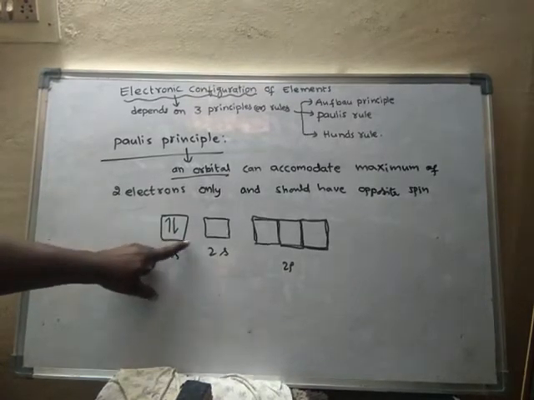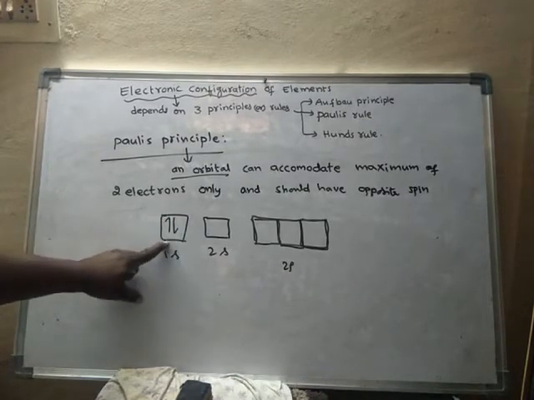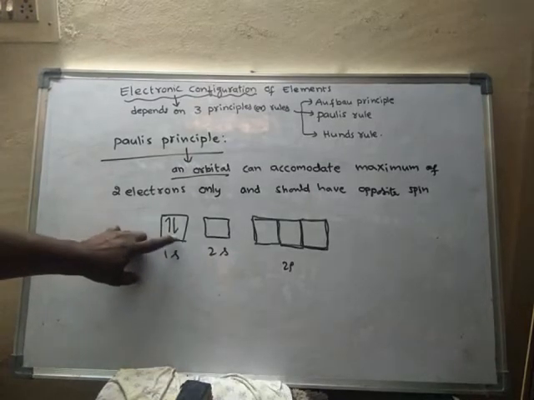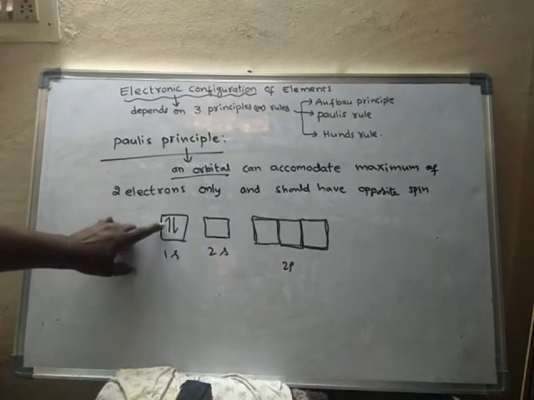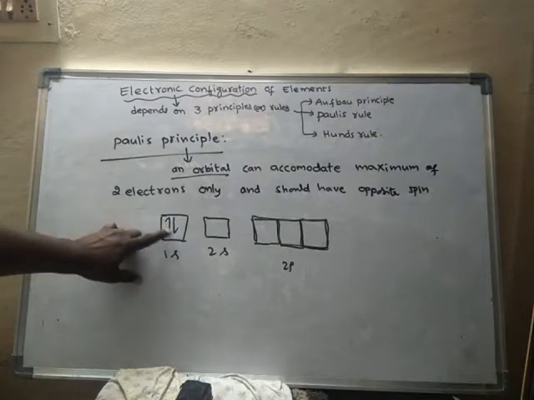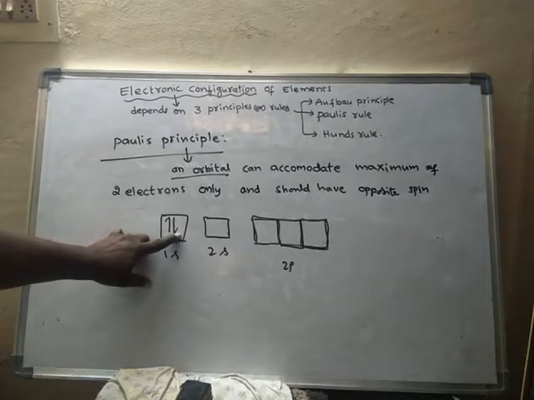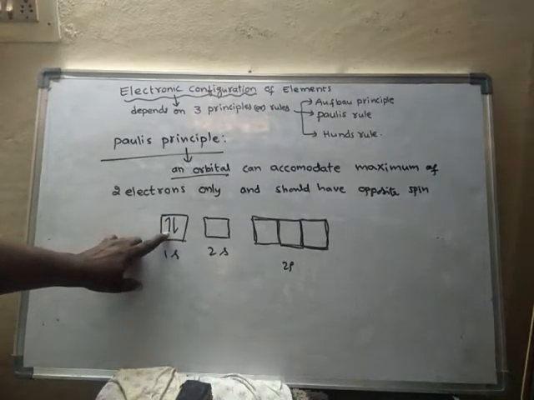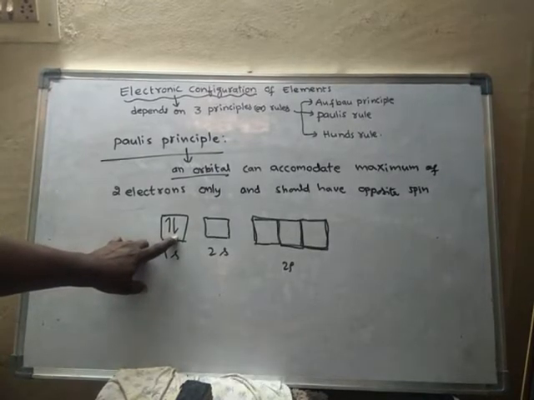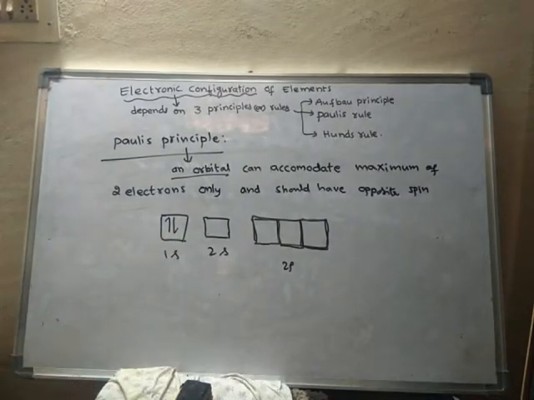So this orbital can contain only 2 electrons, and these 2 electrons should have opposite spin. One has clockwise spin and the other has anti-clockwise spin, or one has a positive spin and the other has a negative spin. We may tell it either in the form of clockwise, or positive or negative.